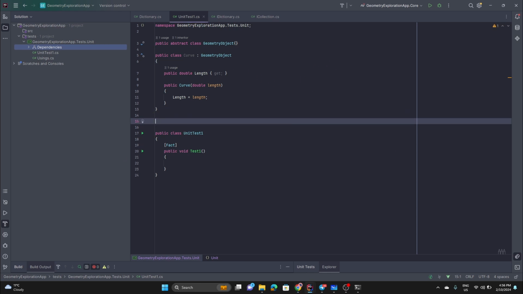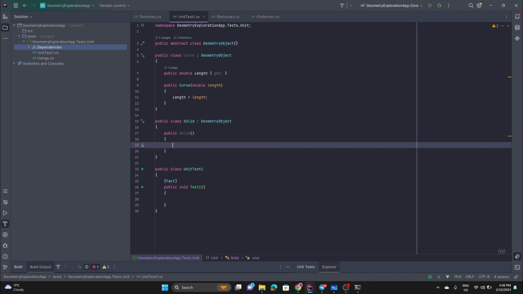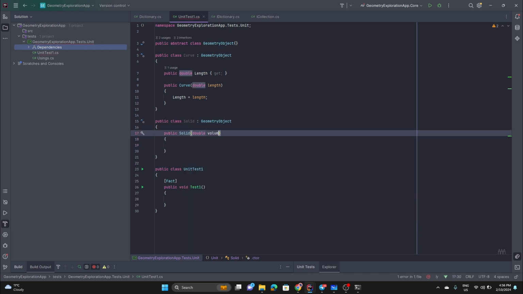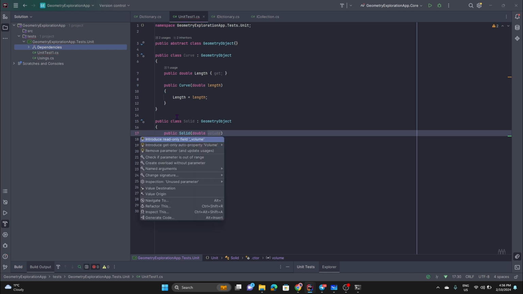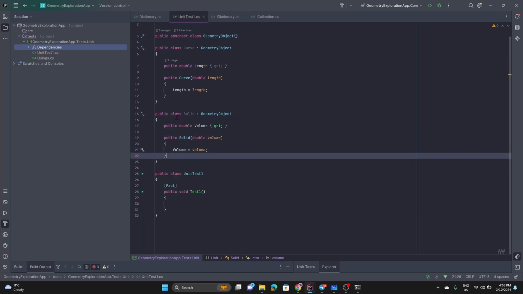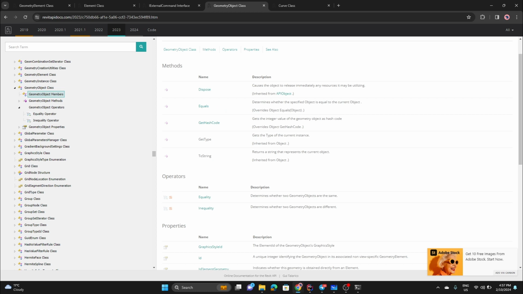So we have a curve. Let's have a solid. So we're going to have a solid geometry object. Let's have a constructor. Let's pass a volume there, right? So we're going to say that our geometry can have a volume. We're going to go with the read only. I want a getter so we can access this. Okay, so usually that's what our element is made of, right?